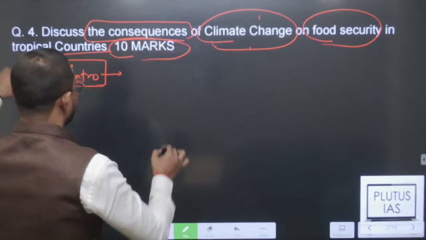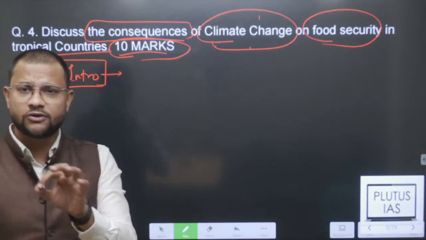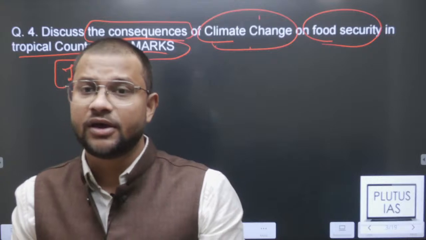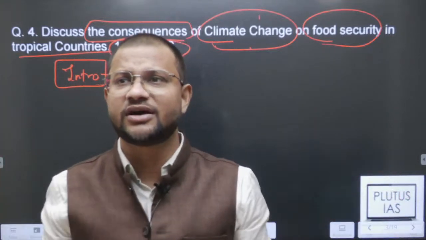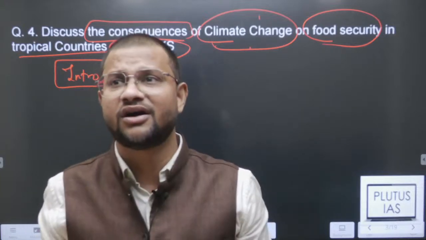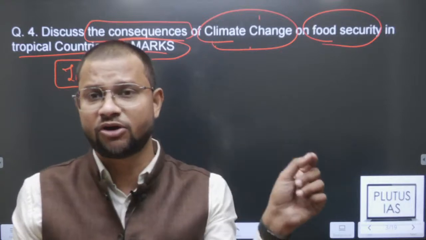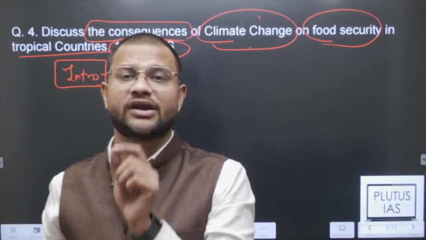See, now how to approach this question first. It is a 10 marker, 150 words, which means you are not supposed to explain it in very much detail. The first thing, you need to keep yourself as diverse as possible. The more points you create, the more dimensional points you mention, socio-political, economical, environmental, okay, that way you will get good enough marks.